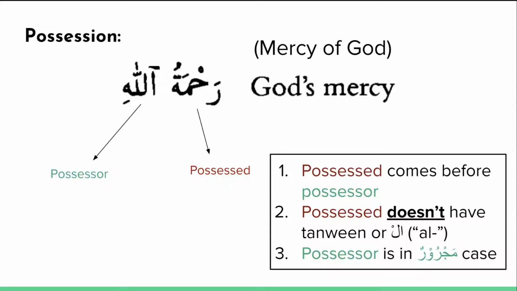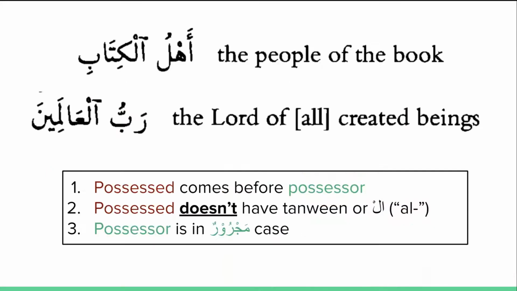The third rule is that the possessor must be in the majroor case. And so often that is indicated by a kasra, and that's what we see here. Rahmatullahi, the mercy of God, follows each of these three rules. Let's see a few more examples. As you're looking at these examples, mentally check and make sure that all three of these rules are being followed. The first phrase that we're going to take a look at is Ahlul Kitabi, a phrase that appears often in the Quran, the people of the book.